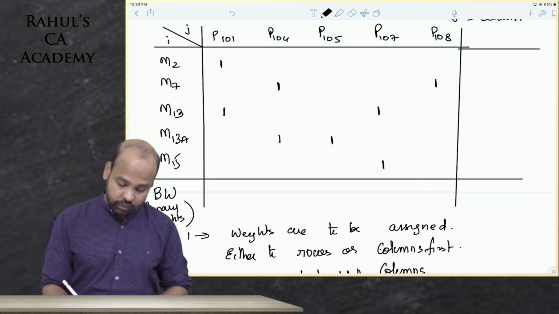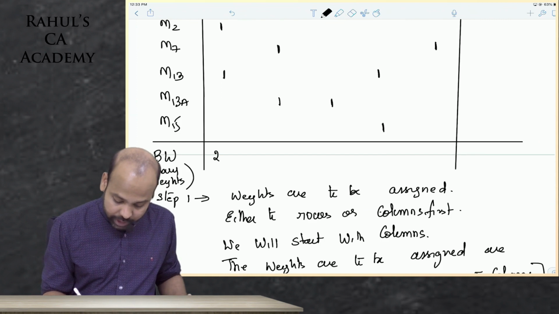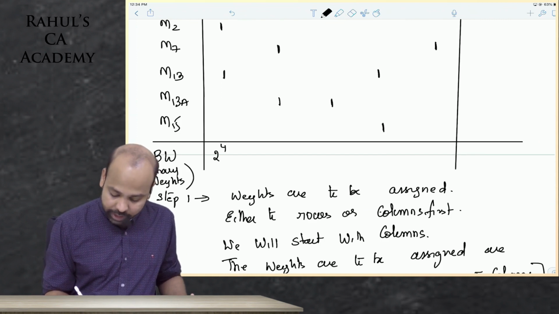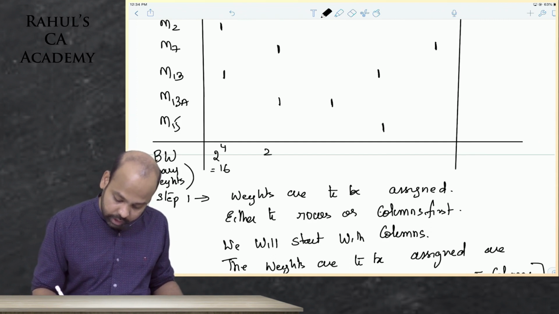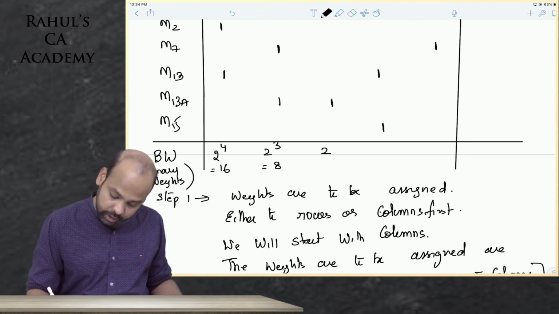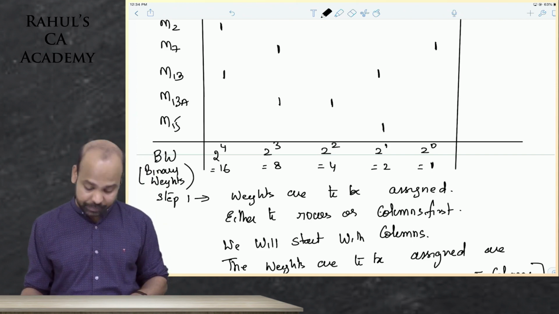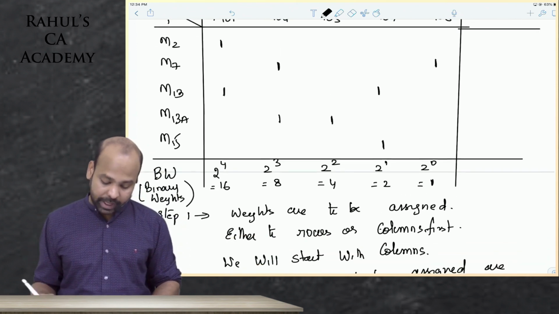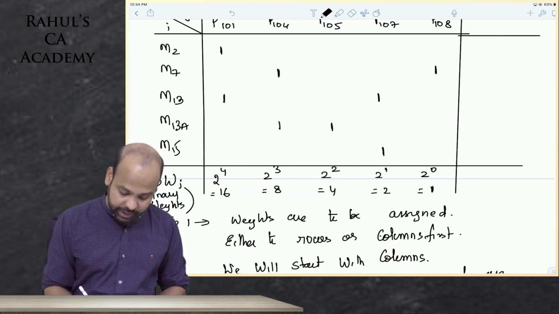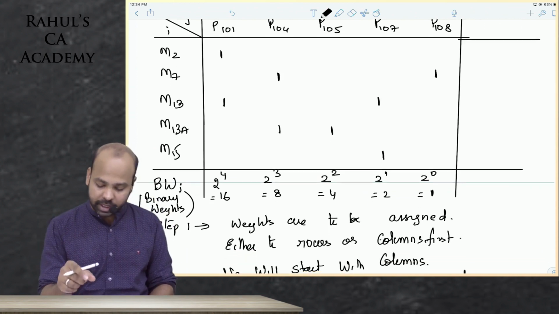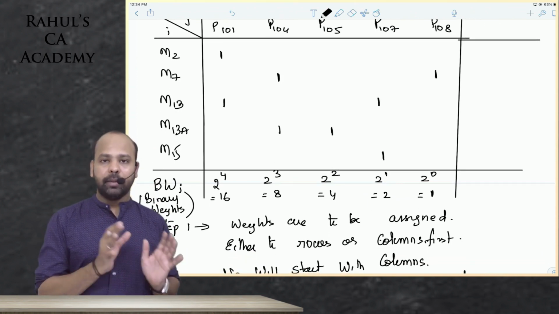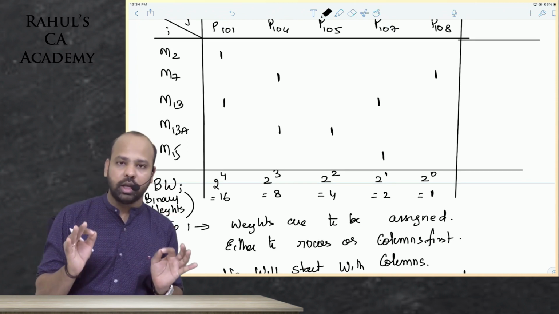So here, beta, the binary weights would be, because there are 5 columns, 2 power 4, that is 16. Here it will be 2 power 3, that is 8. Here 2 power 2, that is 4. 2 power 1, that is 2. And 2 power 0, that is 1, not 0. These we call binary weights, because these have been assigned to columns. You can write binary weights of J, meaning binary weight of column 1, column 2, column 3, column 4. BWJ. J here is column.